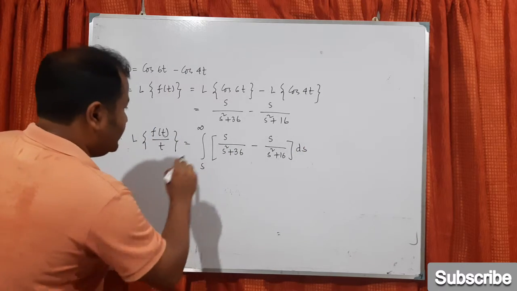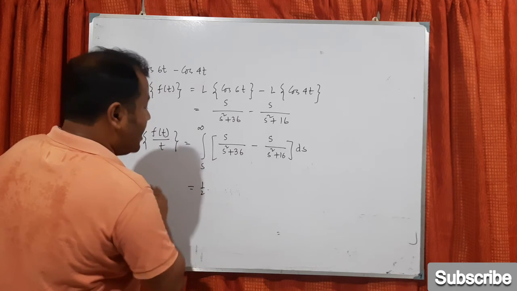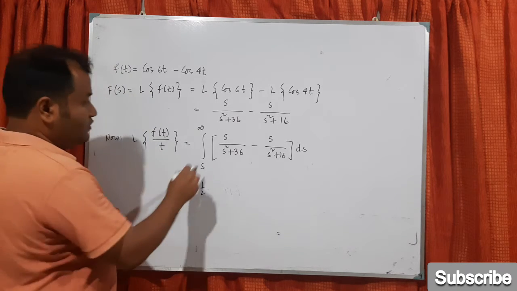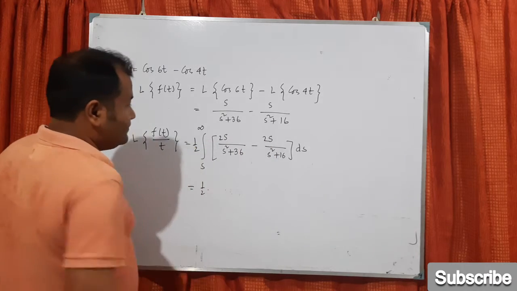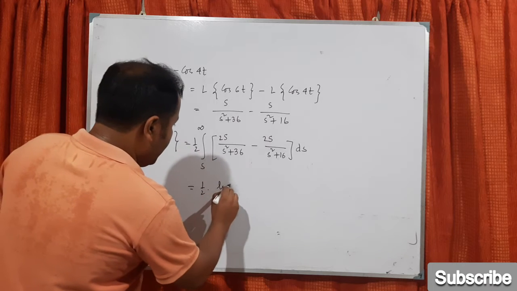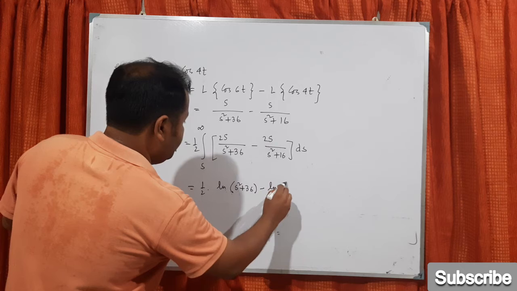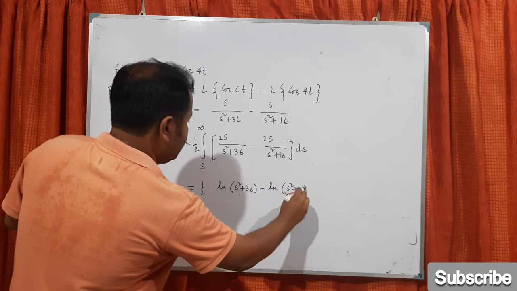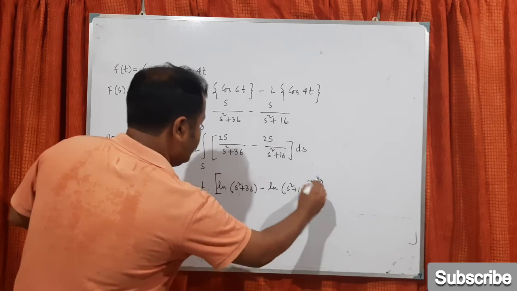Now if you integrate, the first part you get half. If you multiply by half, it should actually be 2s, since the derivative of this one is 2s. So it should be log of s square plus 36 minus log of s square plus 16. Then the same thing, with limit s to infinity.